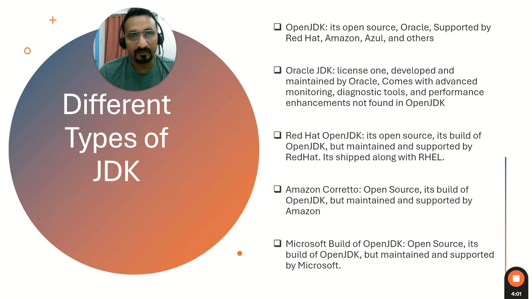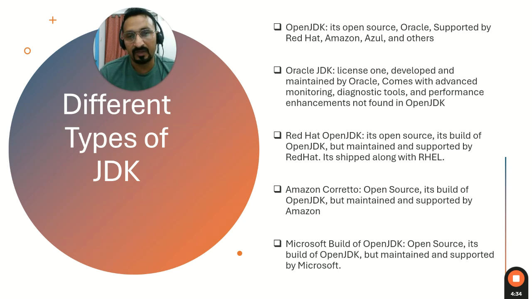What is Oracle JDK? Oracle JDK is a licensed one. It is developed and maintained by Oracle. It has a lot of features. Basically, it provides a lot of monitoring, diagnostic, and performance related tools, which are not available in OpenJDK. Next, Red Hat OpenJDK. Red Hat has created its own flavor of JDK from the source copy of OpenJDK, and that is distributed by Red Hat.